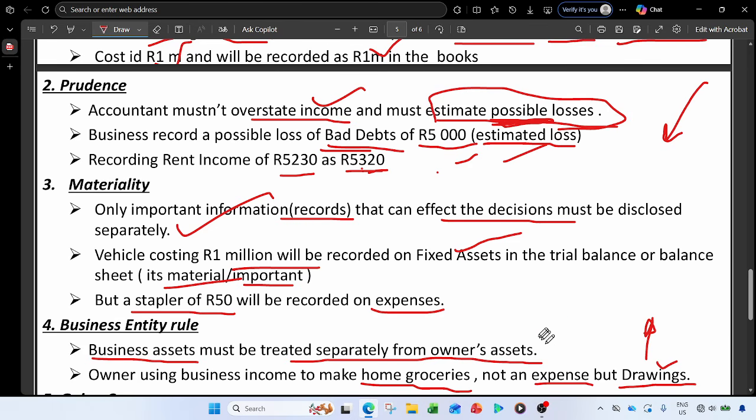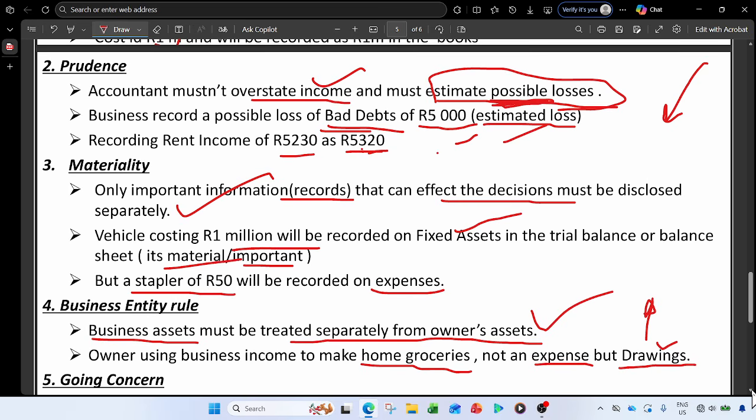Business assets must be treated separately from the owner's assets. So an owner can't take the vehicle of the business and go on a road trip. No, you can't do that. The business entity rule, from the GAAP principles, is against that.